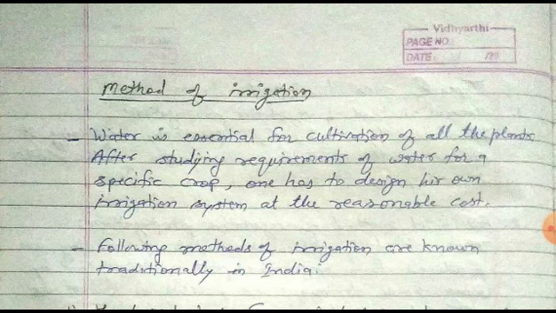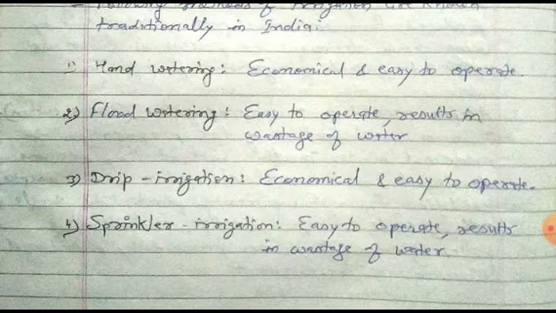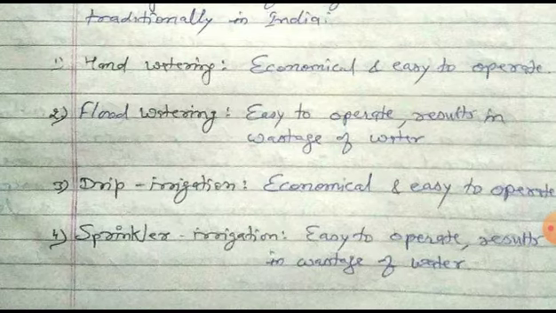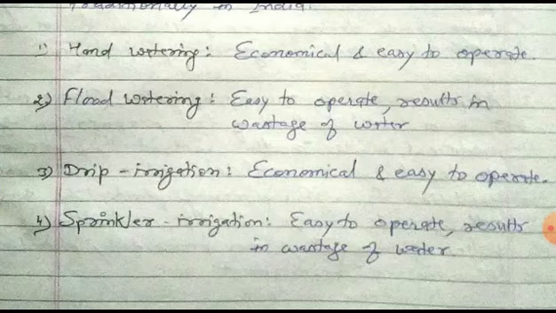After studying the requirement of water for a specific crop, one has to design his own irrigation system at a reasonable cost. The following methods of irrigation are known as traditional in India. Generally, four methods are used for irrigation of medicinal plants. First is hand watering. Second is flood watering, drip watering, and lastly, sprinkler irrigation.